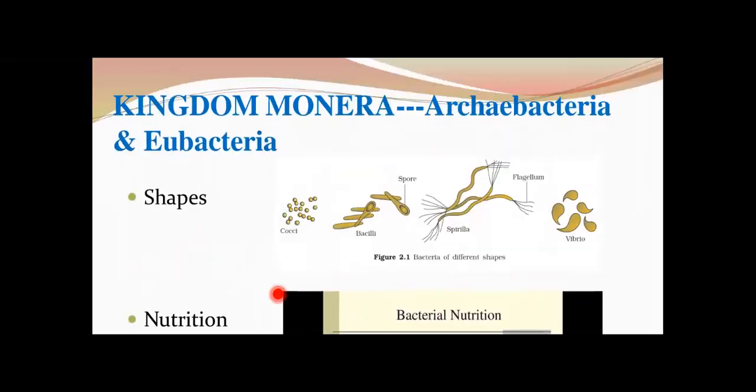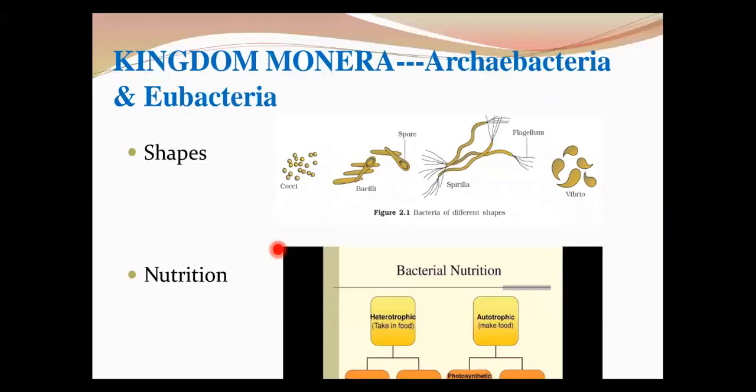So kingdom Monera includes what? First of all, you should know kingdom Monera includes two major groups here, that is archaebacteria and eubacteria. So let us talk about the eubacteria. What are these bacteria? Bacteria are the sole members, actually, I should say. These are organisms which occur everywhere. They are used in our day-to-day life. They can be beneficial, they can be harmful, they can be parasites, even disease causing pathogenic organisms. They're found in different habitats like deserts, snow, deep oceans, means extreme conditions.